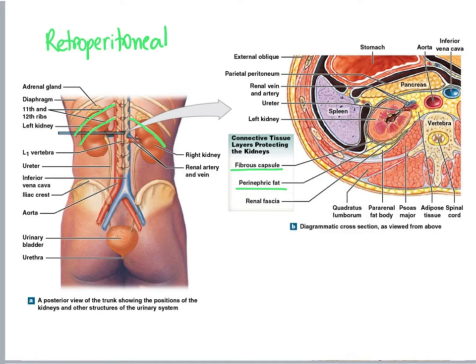Then after the perinephric fat, we have the renal fascia that helps anchor our kidneys to the surrounding structures, such as the abdominal muscles that we have in the posterior body wall. Then you can see here we have some more fat over here and then the abdominal muscles and skin. All these layers help protect our kidneys.